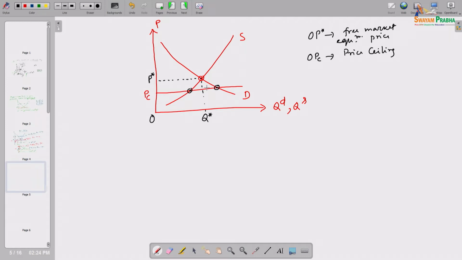But due to government policy, nobody is legally allowed to charge a price above the OPC level. All the customers also know that charging a price above OPC is legally prohibited in that society.